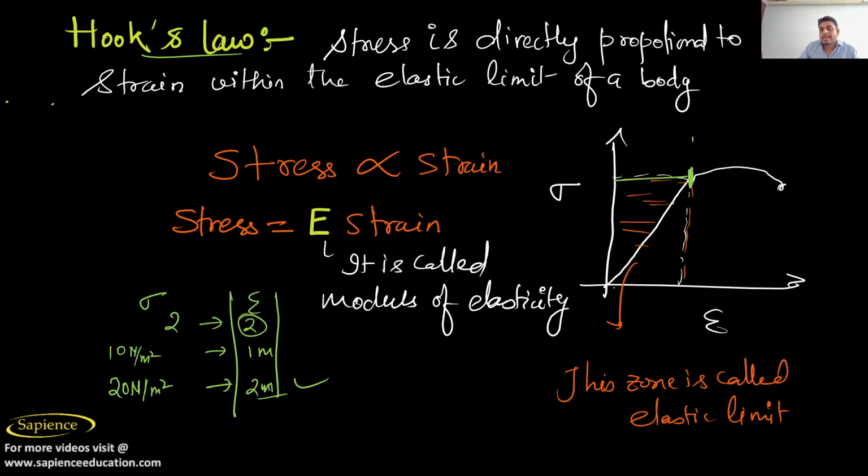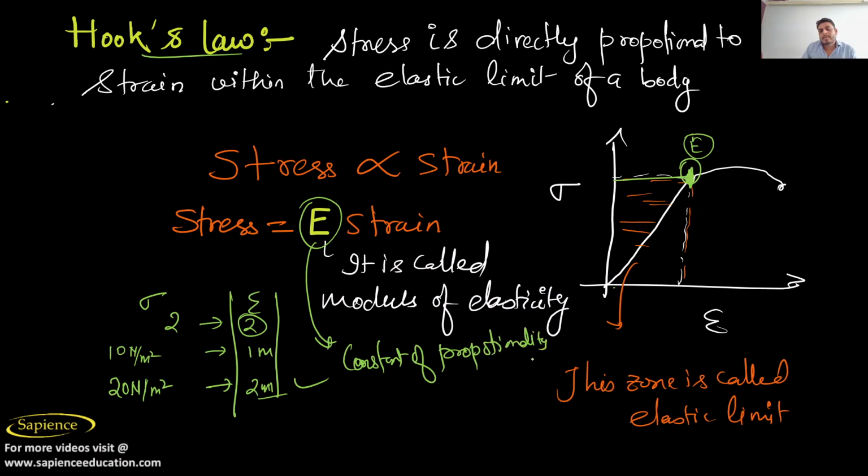But the thing is that there is a limit, and this limit is called the elastic limit. It is a material property. So stress is equal to E into strain. This E is your constant of proportionality, and it is called the modulus of elasticity. And this zone, up to which it holds, is called the elastic limit.